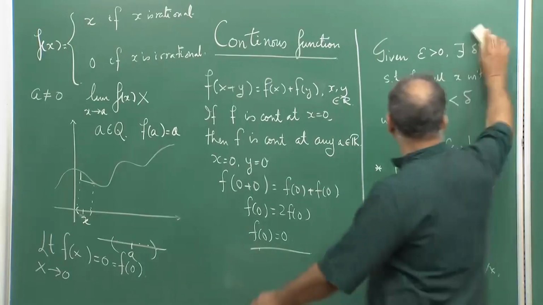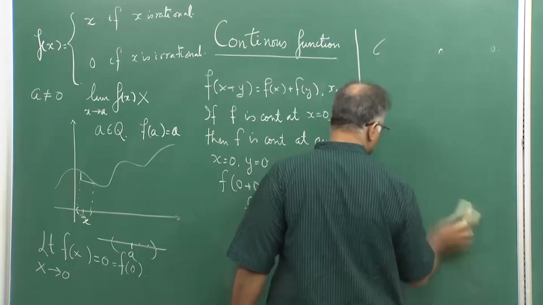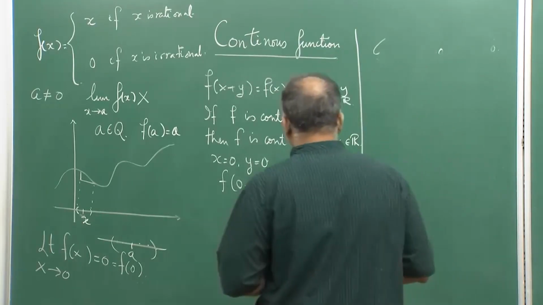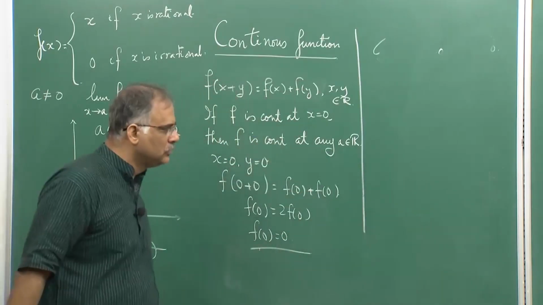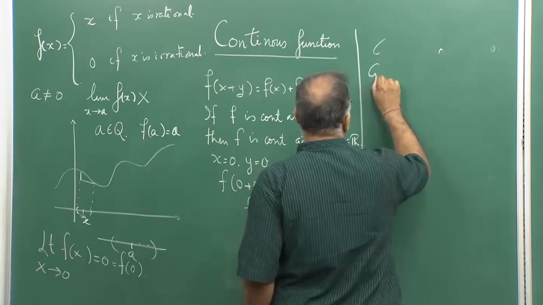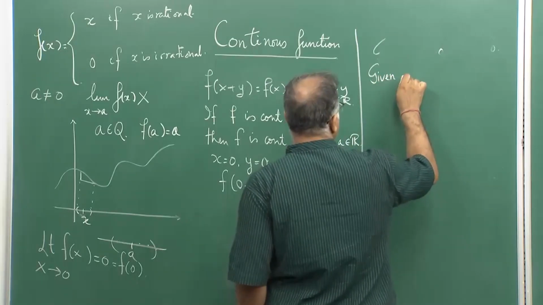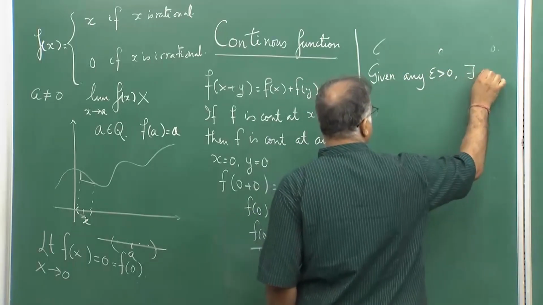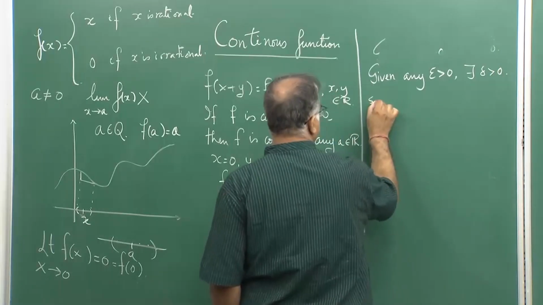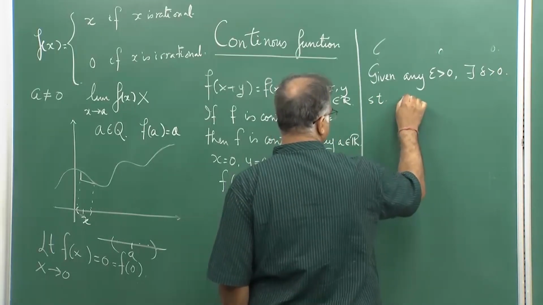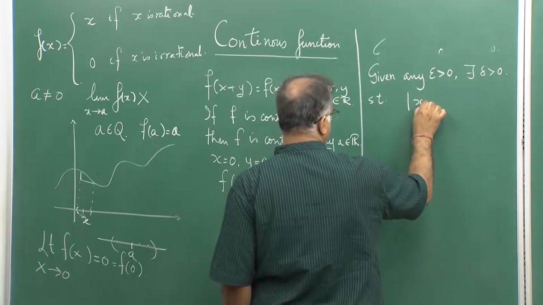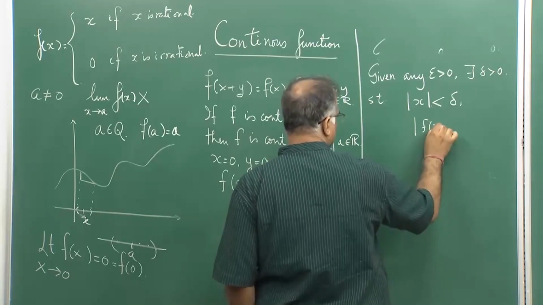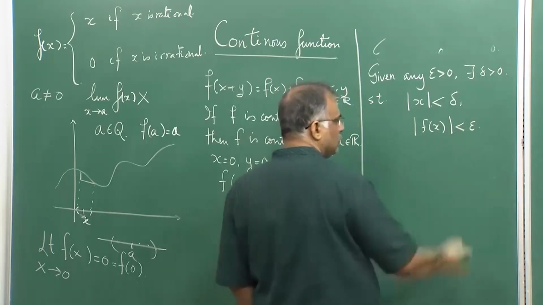Secondly, what do you mean by continuity at 0? It means, given an epsilon greater than 0, there exists a delta greater than 0 such that whenever |x| is less than delta, |f(x) minus f(0)|, which is |f(x)|, is less than epsilon.